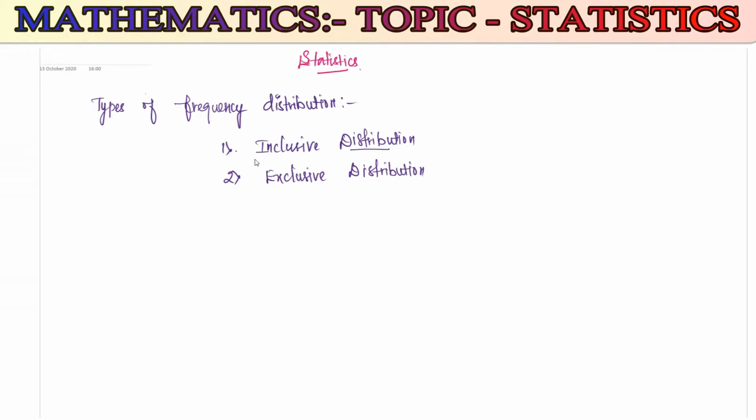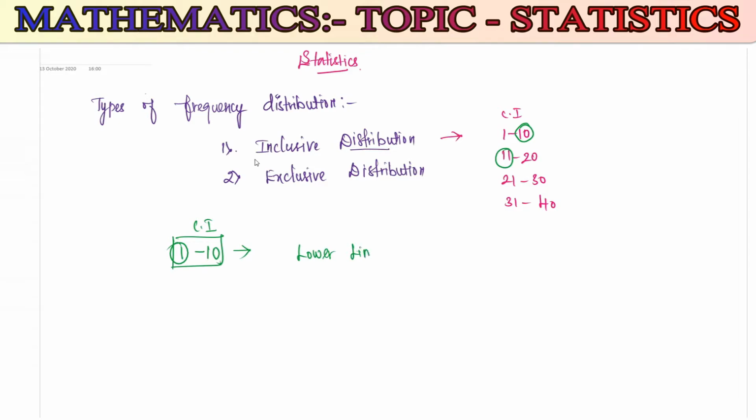In an inclusive distribution, the class intervals are 1 to 10, 11 to 20, 21 to 30, 31 to 40. This we call a class interval. The first one stands for the lower limit.